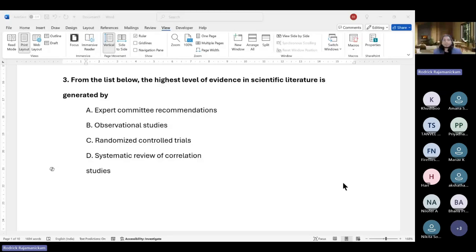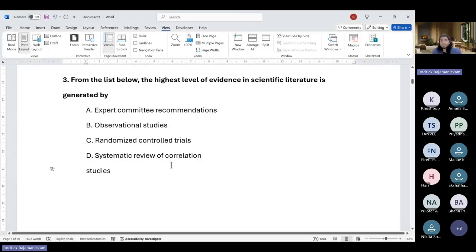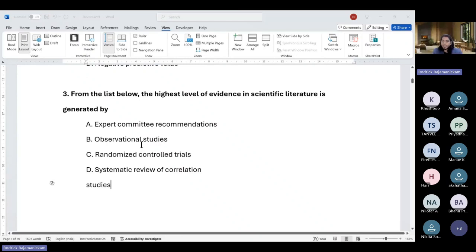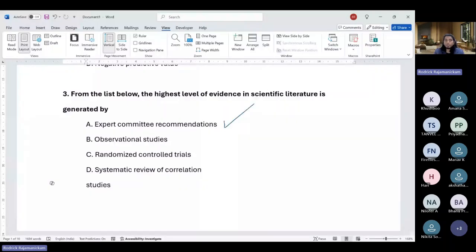D. Okay. So I also agree with you, but this set of paper does also have an answer key which says A, but I would actually disagree with it. So the answer key says A, but the right one would be D. I'm not sure why they say it's A. Just because experts say it doesn't mean it's correct, right? Experts can be wrong also. Experts do disagree between themselves even on basic things like definitions. So it cannot be A.